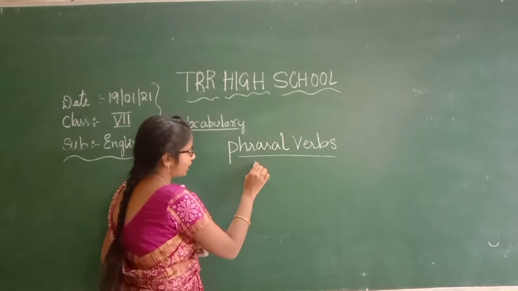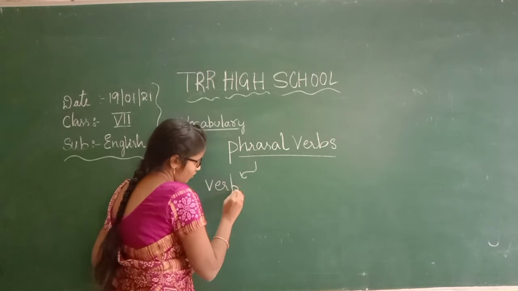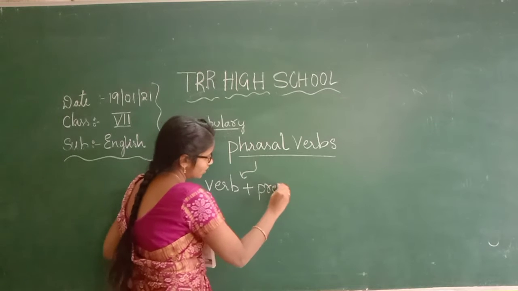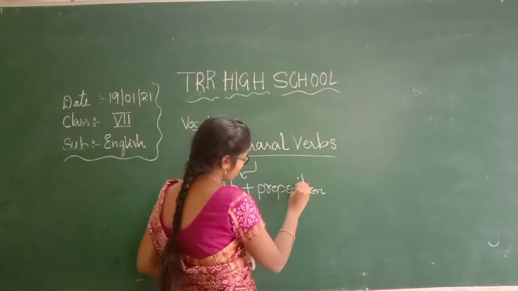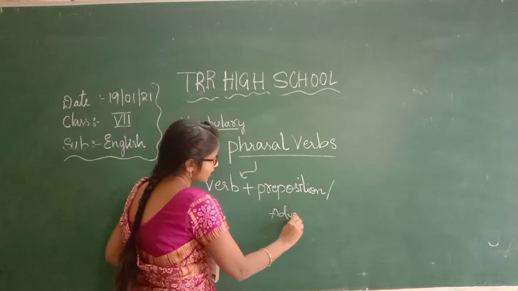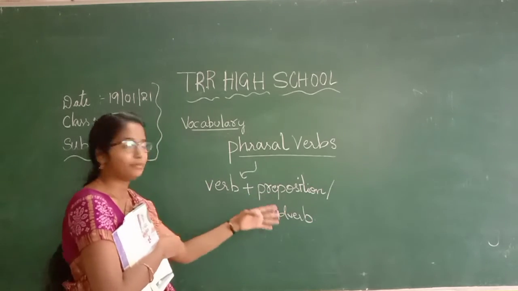So, this is the combination of verb plus preposition or adverb, or sometimes both it may contain.